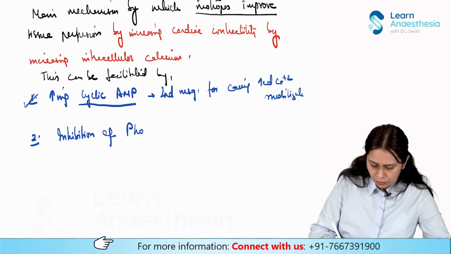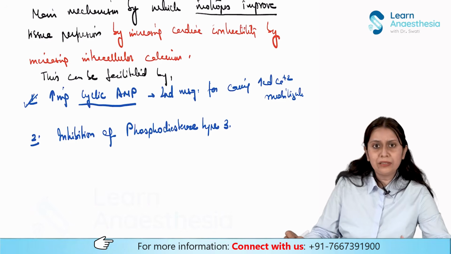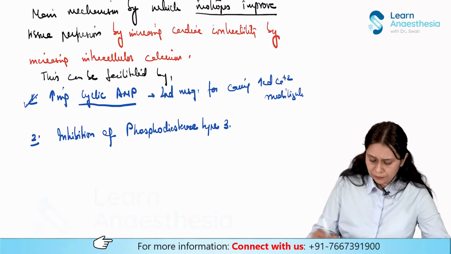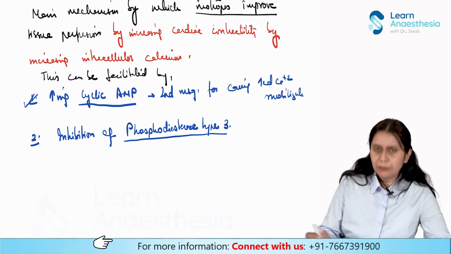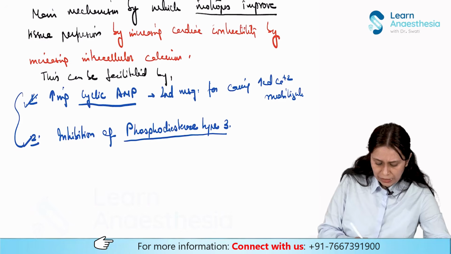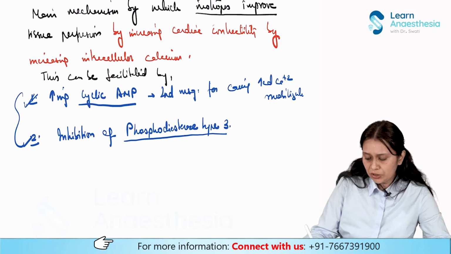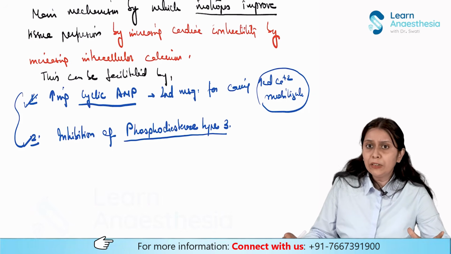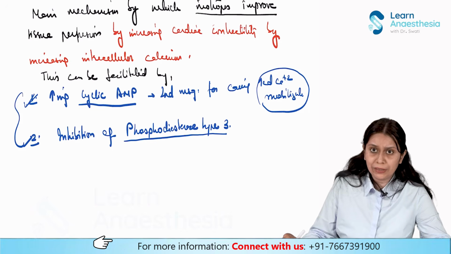Non-catecholamine inotropes like milrinone are phosphodiesterase 3 inhibitors. Both of these mechanisms increase calcium mobilization, and by increasing calcium mobilization they increase cardiac contractility, but they will be accompanied by other side effects of increased calcium mobilization as well.